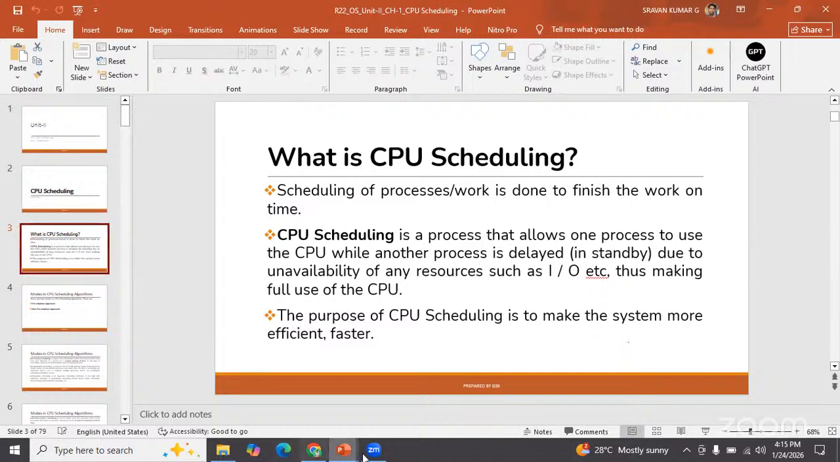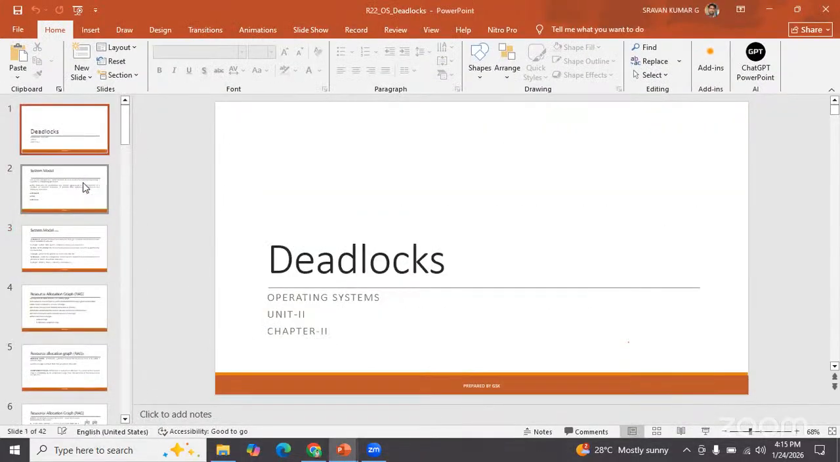So that is about the CPU scheduling algorithm concept. Next important topic is deadlocks.